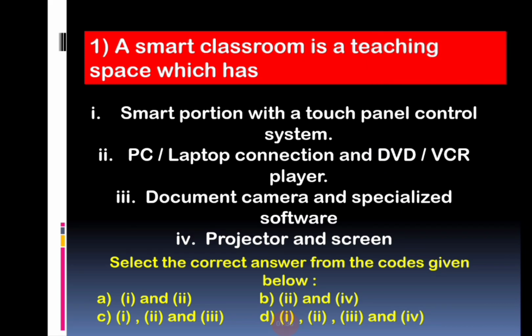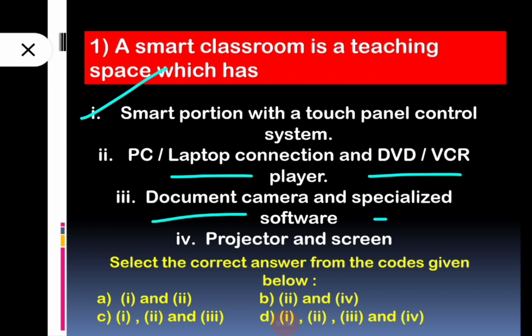Our first question is: a smart classroom is a teaching space which has a smart podium with a touch panel control system, PC or laptop connection and DVD VCR player; third, document camera and specialized software; and the last, projector and screen. So here we can see four options as usual. First option, 1 and 2; second option, 2 and 4; third option, 1, 2, 3; and the last option, all of these.